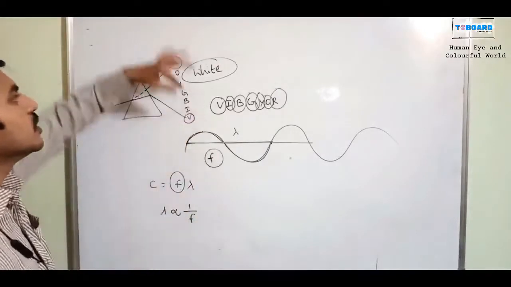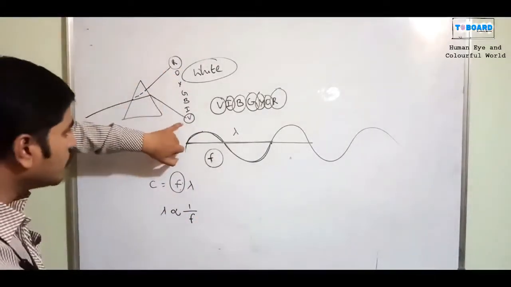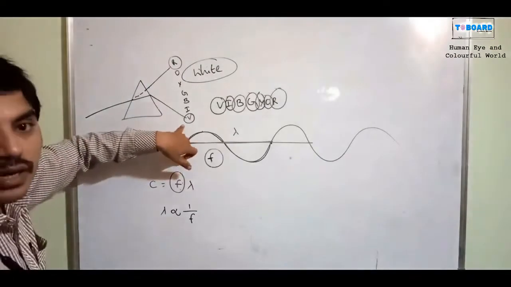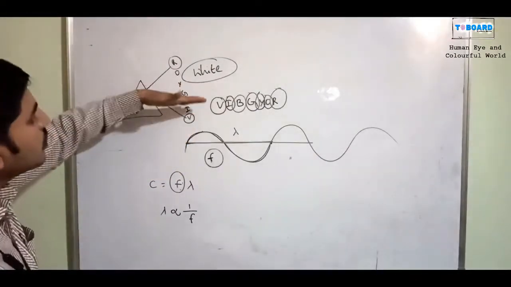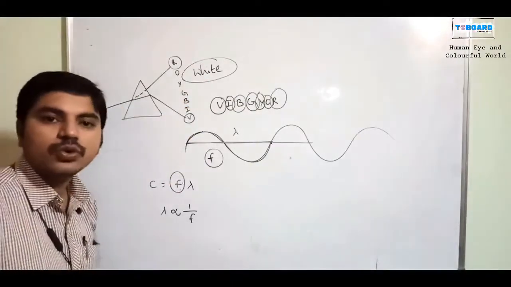Here also, the more wavelength has less frequency. Here, the more frequency will present less wavelength. According to that, the positions of light are presented wavelength-wise and frequency-wise.